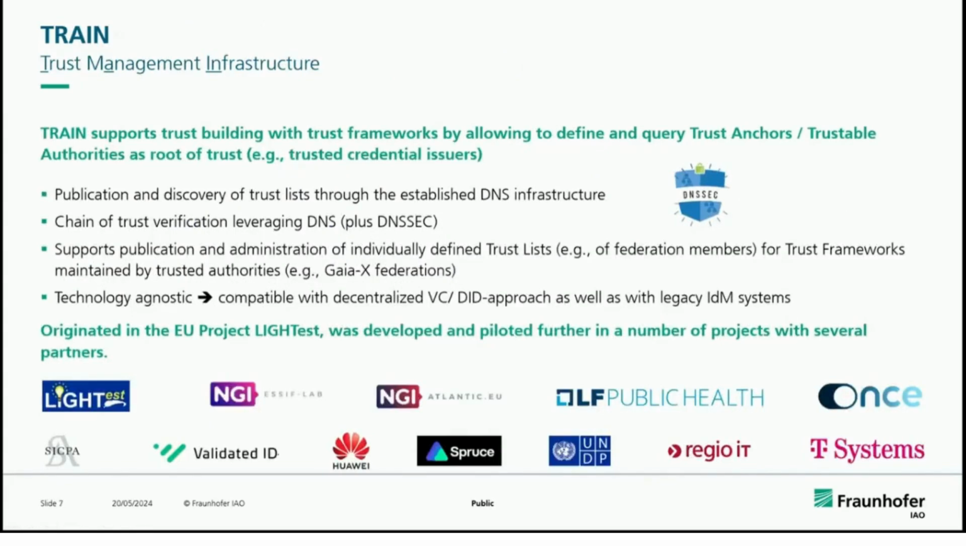Now we are going to talk about our infrastructure, which is called TRAIN, our trust management infrastructure. And what does TRAIN do? TRAIN establishes trust building with trust frameworks, for example, across different trust frameworks, by allowing individual trust anchors to define their own trust anchors or authorities as a root of trust.